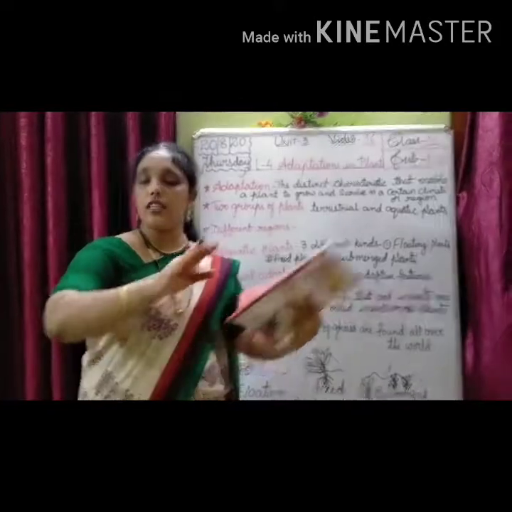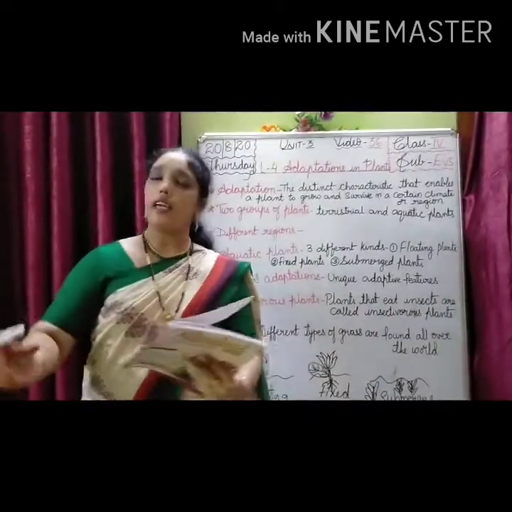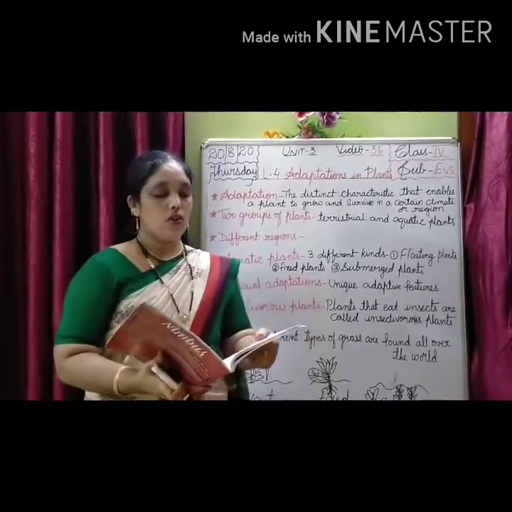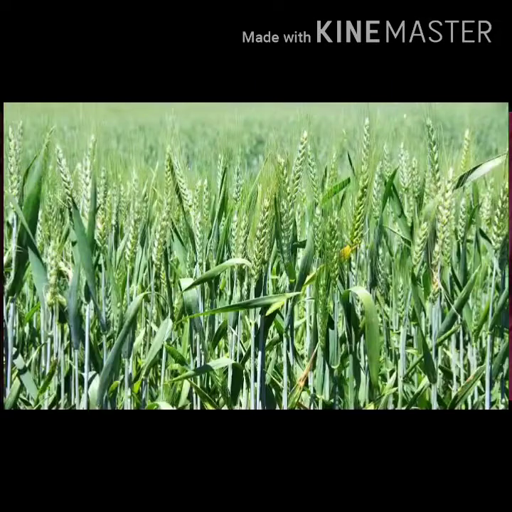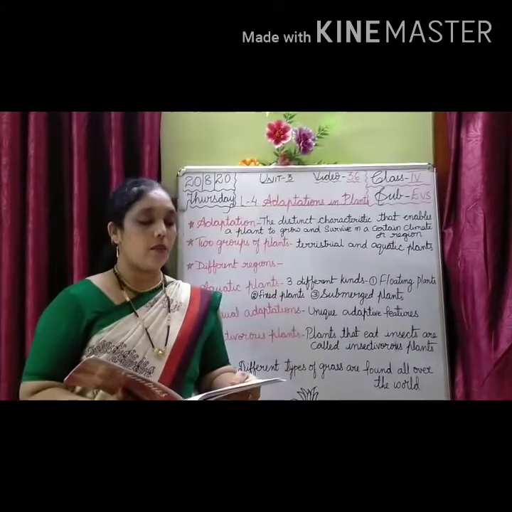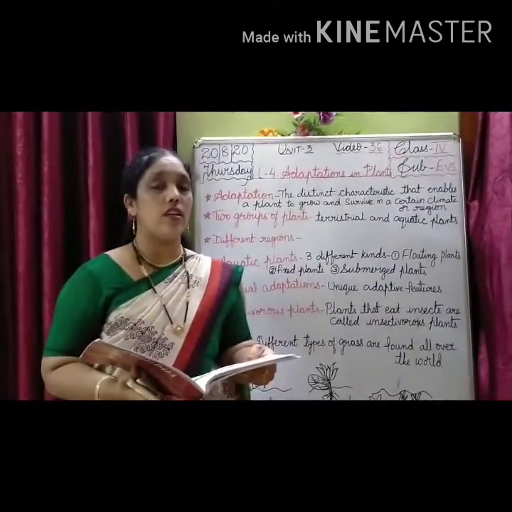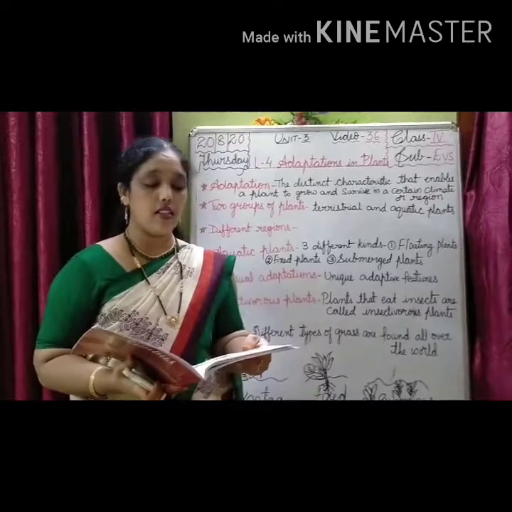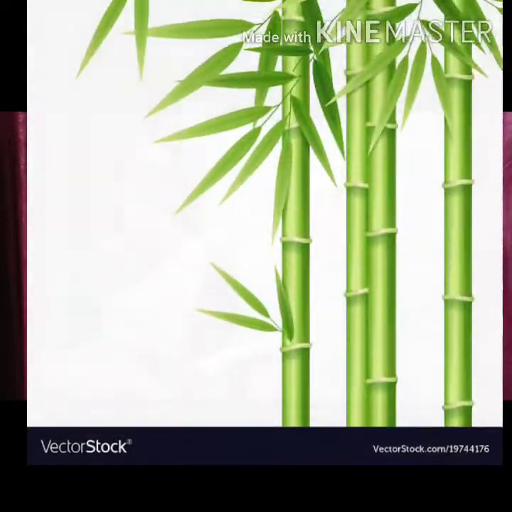If you change it from here to another, again it will grow. So rice, wheat, sugarcane and maize also belong to the grass family. Just now I told, no? And they provide us food. What? This provides us food. Bamboo is also another type of grass.